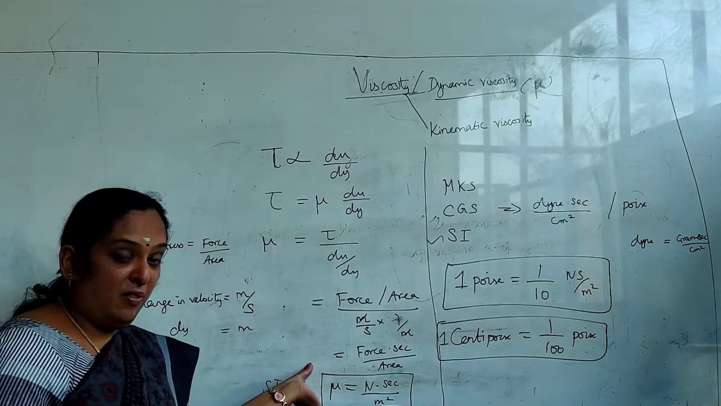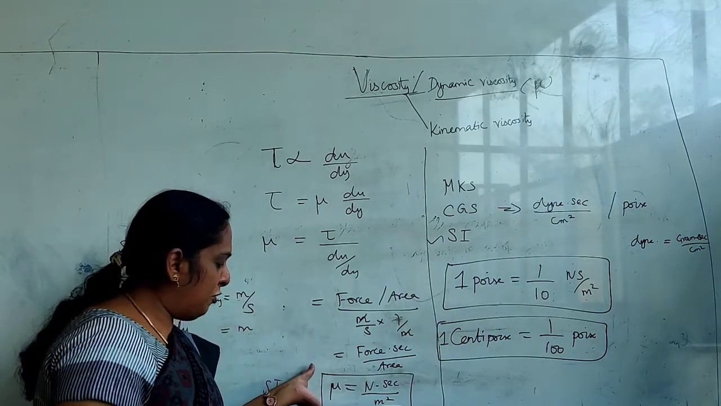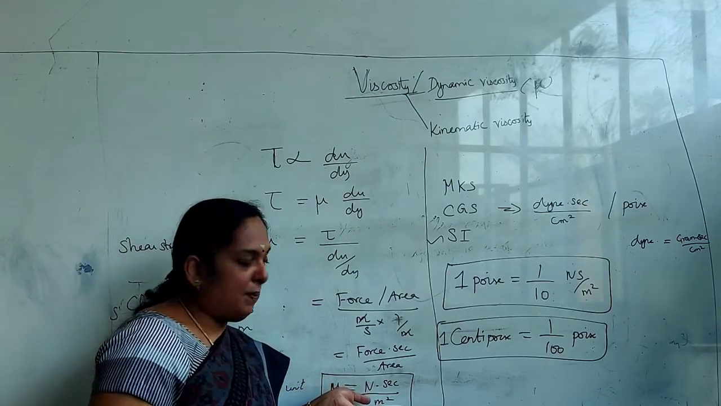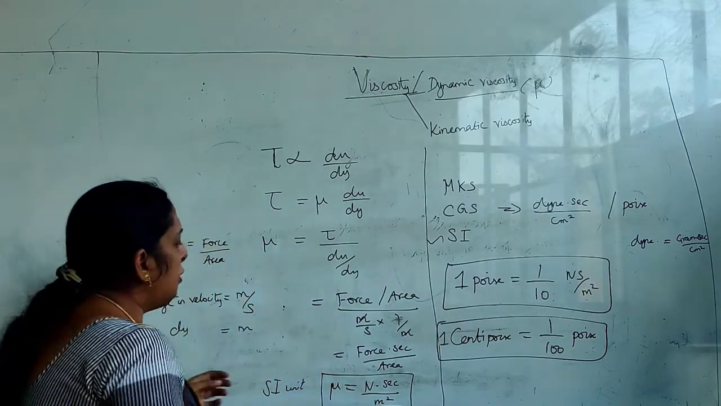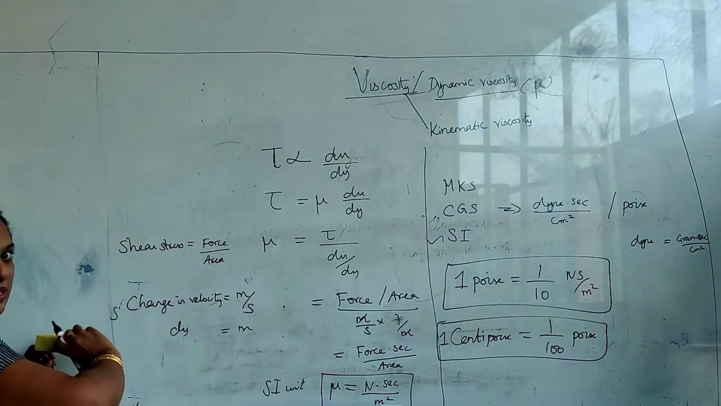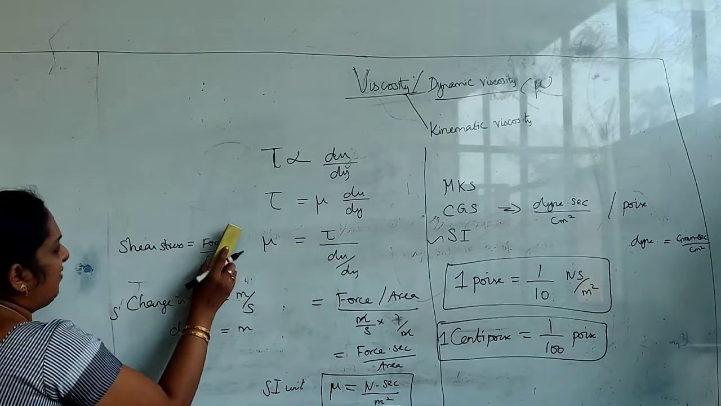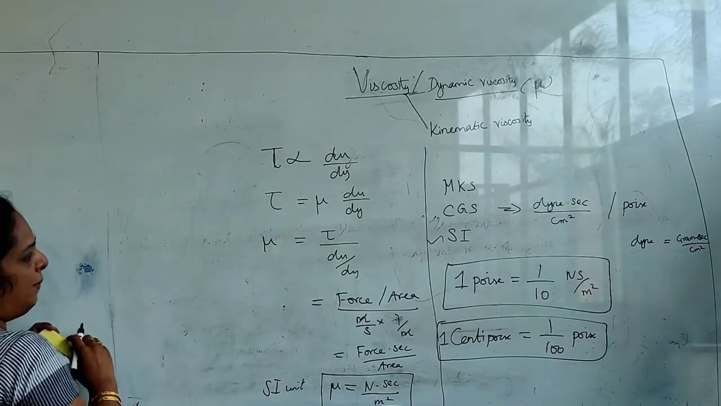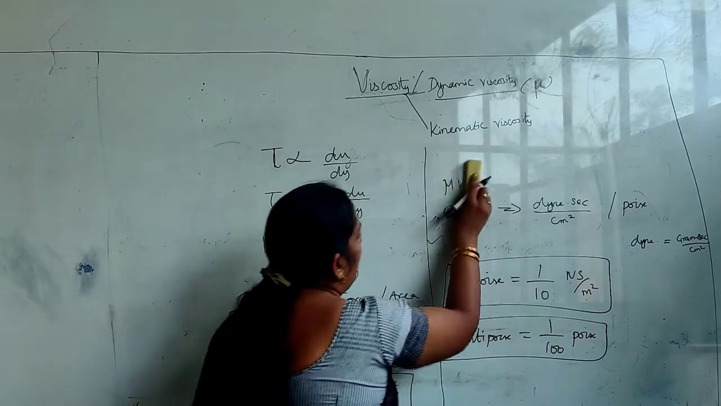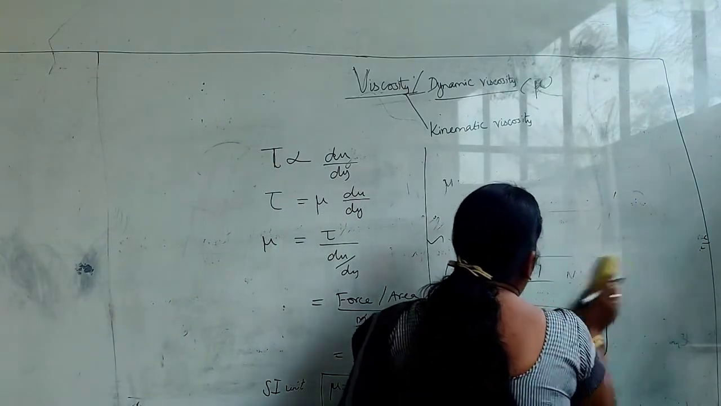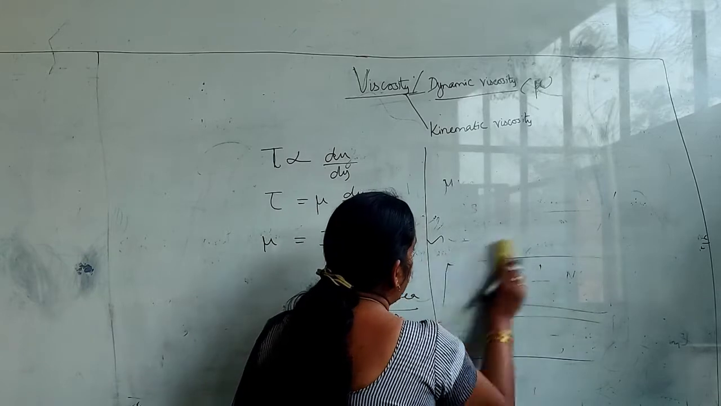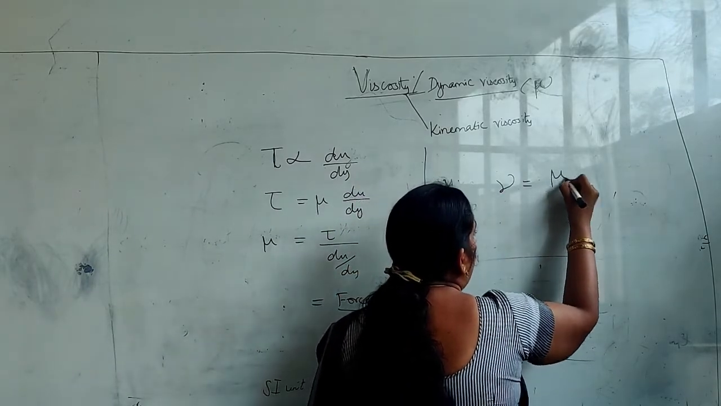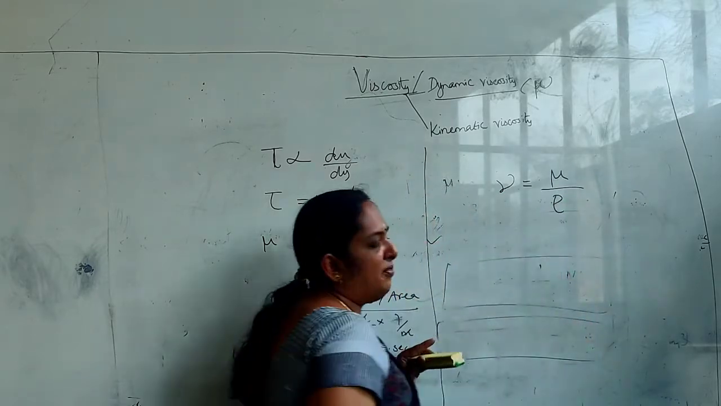Even if I ask you in your sleep, you should be able to say what the unit for mu, your dynamic viscosity, is. It is Newton second per meter square. Now we will go for the next definition, called kinematic viscosity. Kinematic viscosity is given by the relation: it is the ratio of dynamic viscosity by the density of the fluid.